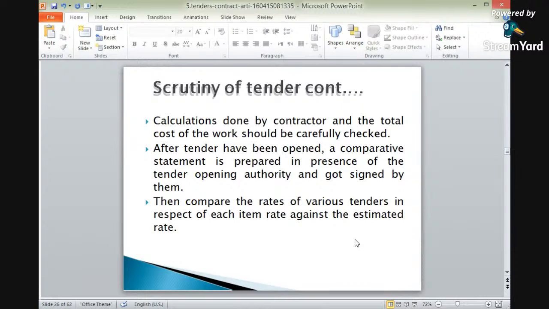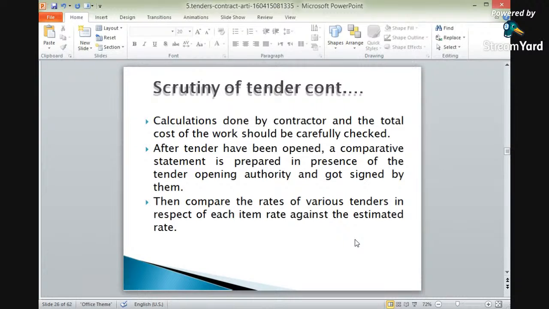Calculations done by the contractor and the total cost of the work shall be carefully checked. If there are various items of works, with various heads, then for each and every head the calculations are to be checked, and whether the total amount has been properly made or not.